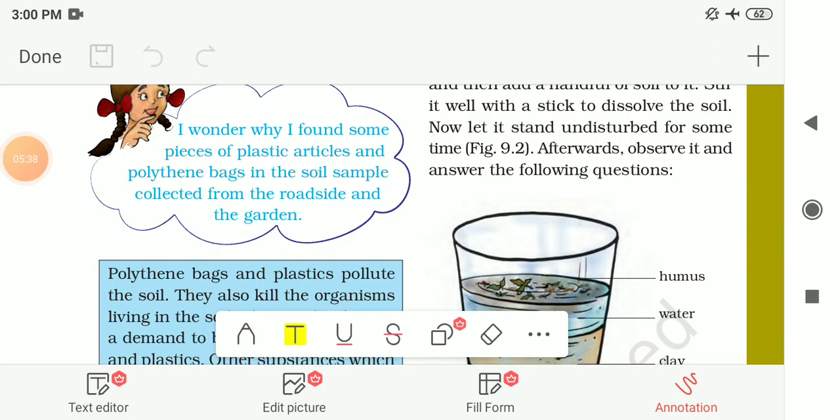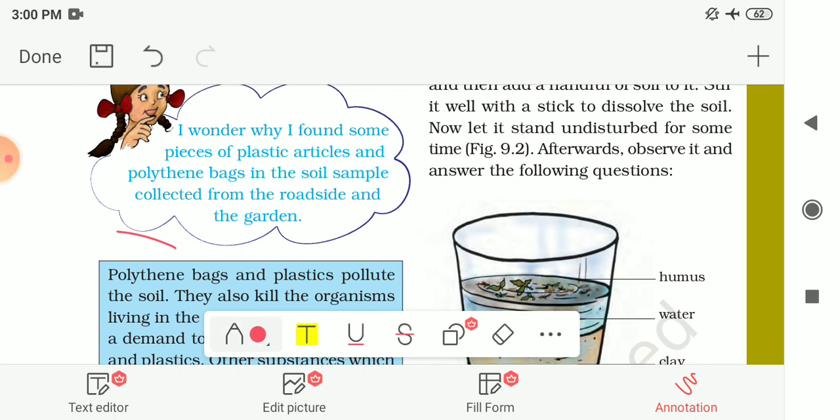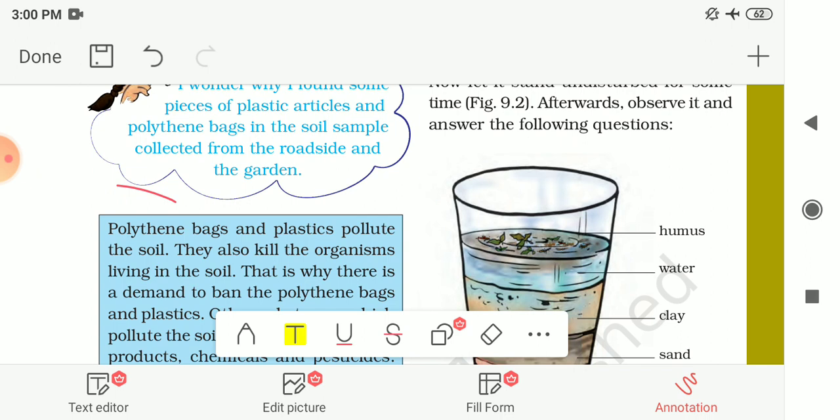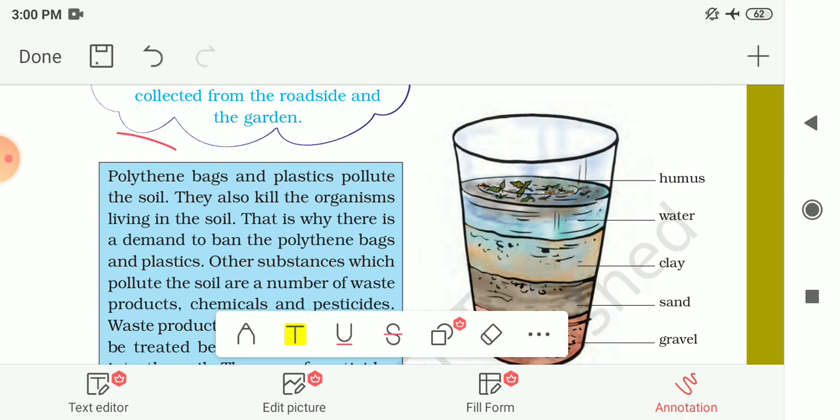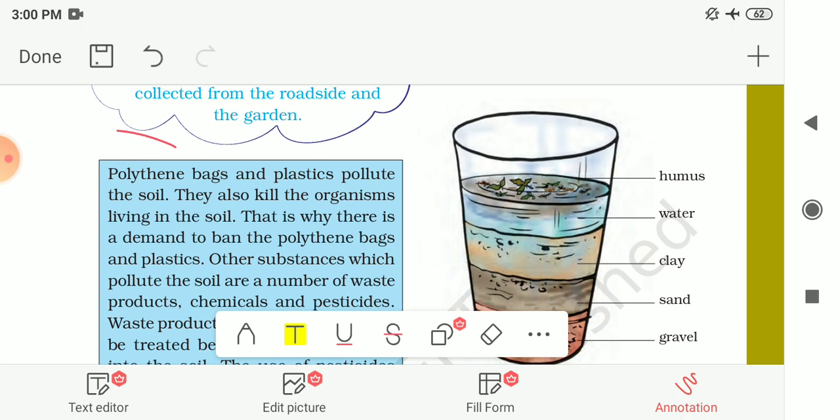Now Paheli wonders why she found some pieces of plastic articles and polythene bags in the soil sample collected from the roadside and the garden. It may be possible that some people have thrown these polythene bags and broken plastic items on the roadside or in the garden. That's why Paheli found these pieces of plastic.